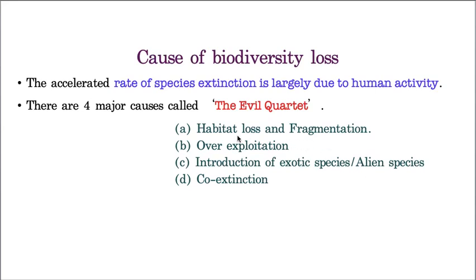The first one is habitat loss or fragmentation, then over exploitation, introducing exotic or alien species into an unknown habitat, and co-extinction. These four together are called the evil quartet. So let us go through the evil quartet in a detailed manner.